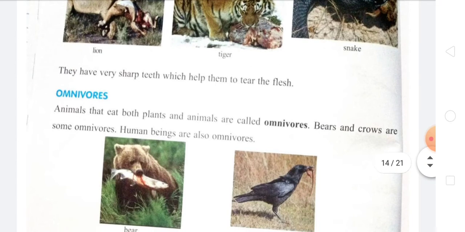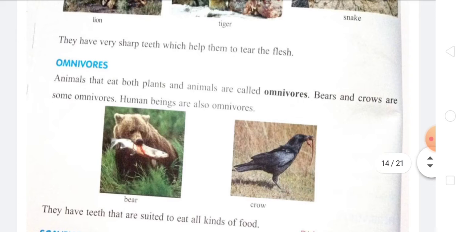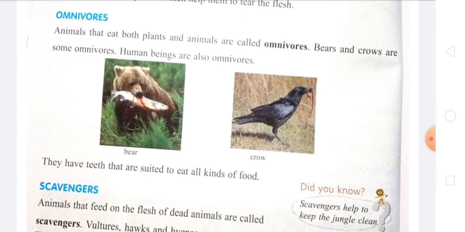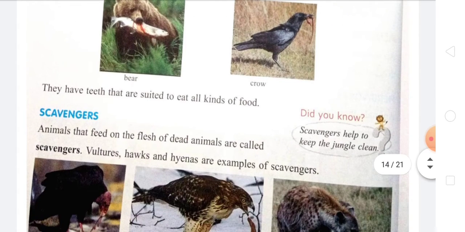Then the omnivorous are those who eat both plants and animals. The bears, the crows are examples of some omnivorous, and humans are also examples of the omnivorous. So they have teeth that are suited to eat all kinds of foods. Then after that,